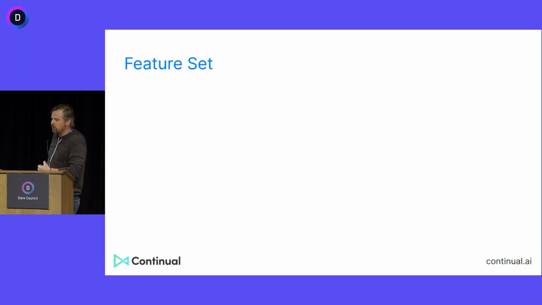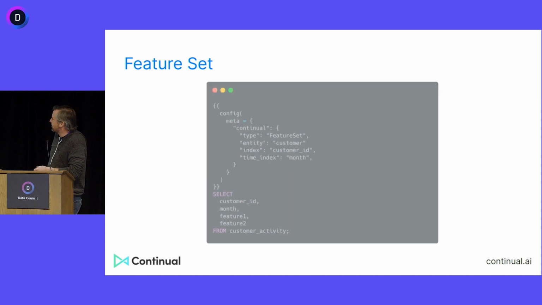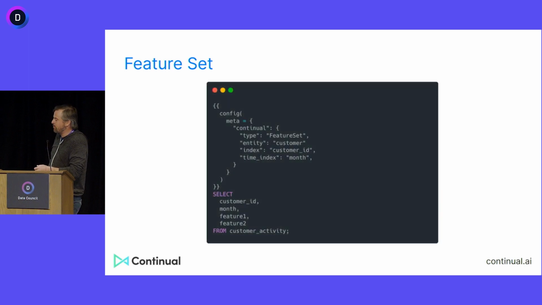So we say the first thing you need to do is register in the system, in a declarative way, the features from the data sitting in your data warehouse. Now, if you're using DBT, this looks very familiar. You have a SQL query. This is the way DBT works. It's a DBT SQL query plus DBT annotations. If you want to think of it as a YAML file, it's exactly the same thing.